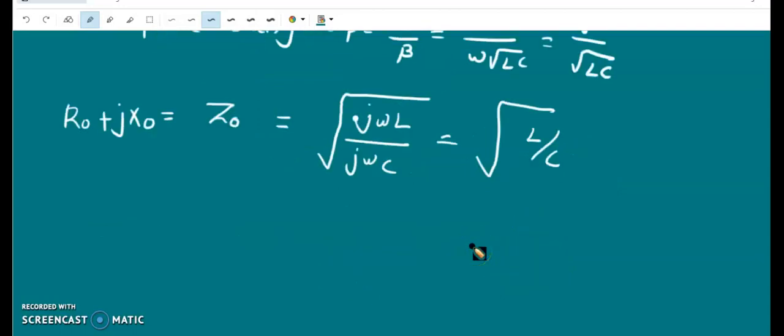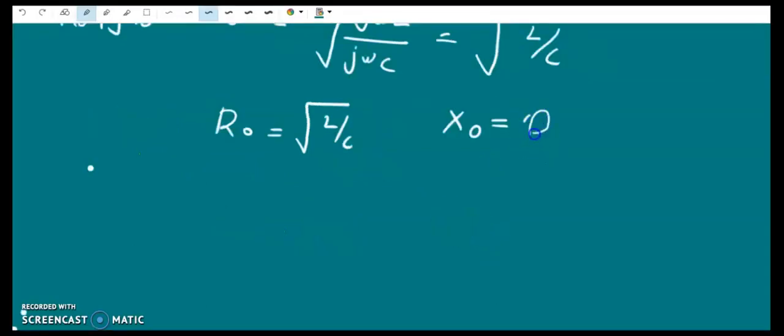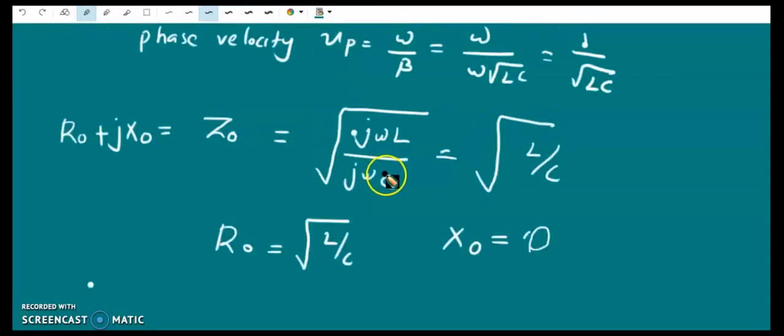So the characteristic impedance is resistive in nature, since it has got real part only. So there is no reactance. So it is not reactive but resistive, since the real part of the impedance is root L by C and the imaginary part is 0. So comparing this, R0 is root L by C and X0 is 0. So it is resistive in nature.